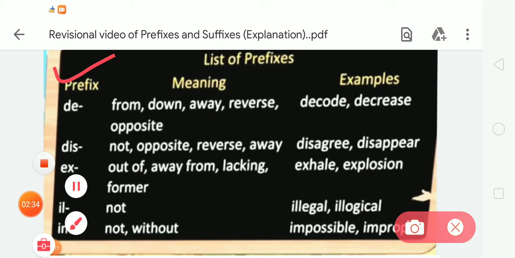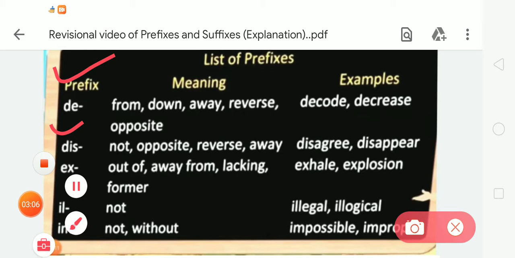When we add this group of letters to any word, the meaning will change. Examples are decode and decrease.